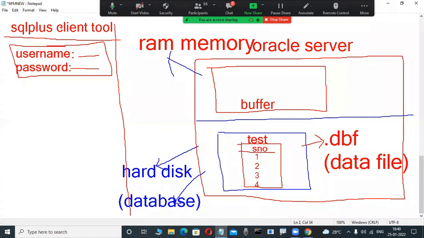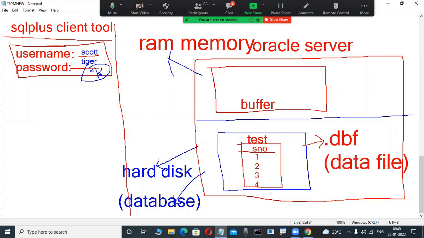Now here I am using the SQL Plus tool. I am connecting daily, and users are connecting to this server by using this tool. For example, I'm opening it. Some usernames and passwords are there. In the next class, you will become familiar with these users and passwords, don't worry. Now there are users like system, manager, scott, HR.